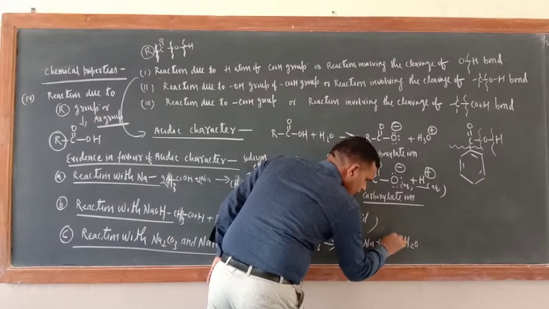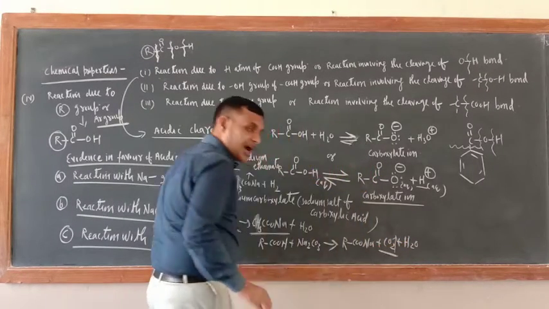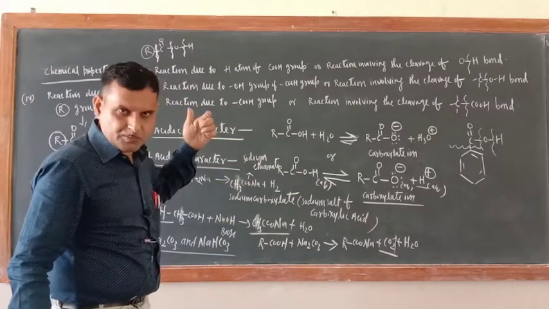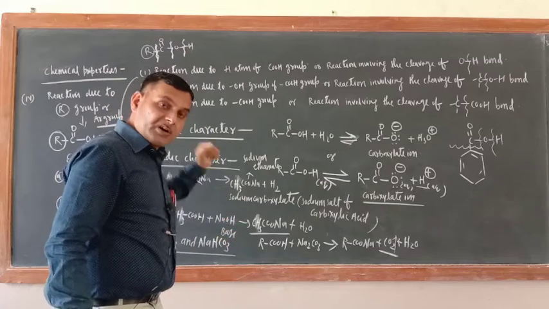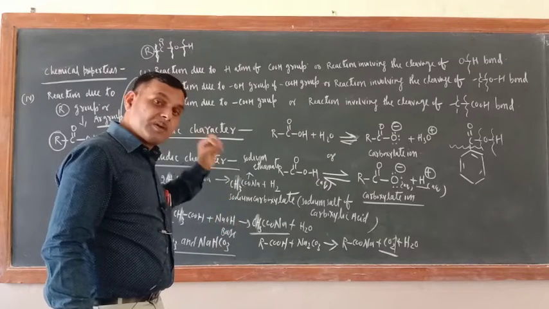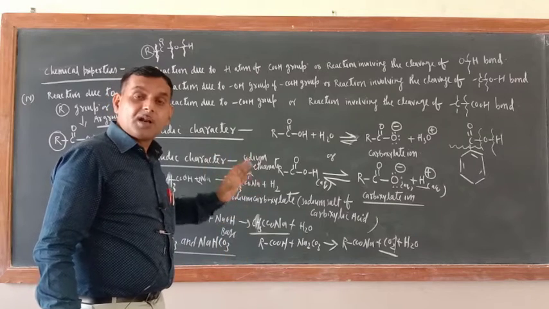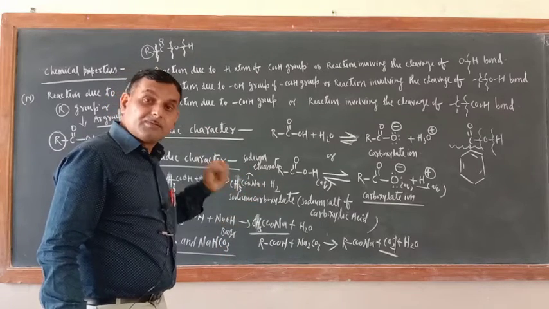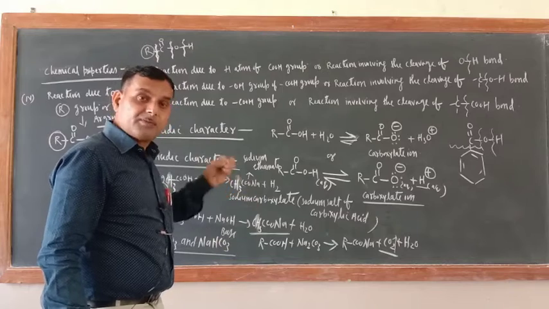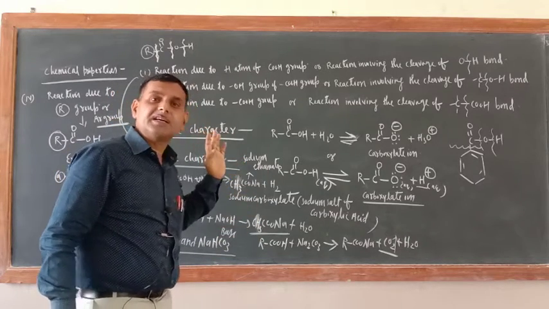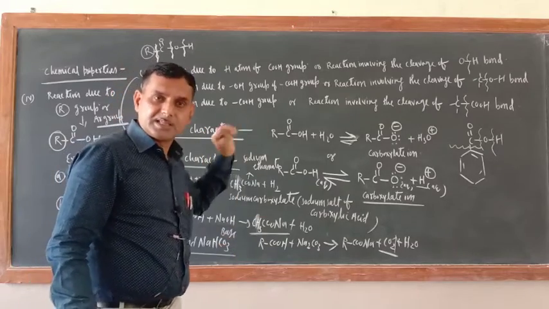Now this CO2 gas is coming out, and do you know this reaction is used to detect the presence of the COOH group in any organic compound? Because this is a specialized reaction, it will be given by carboxylic acid only. It will not be given by alcohol, by phenol, or by water.